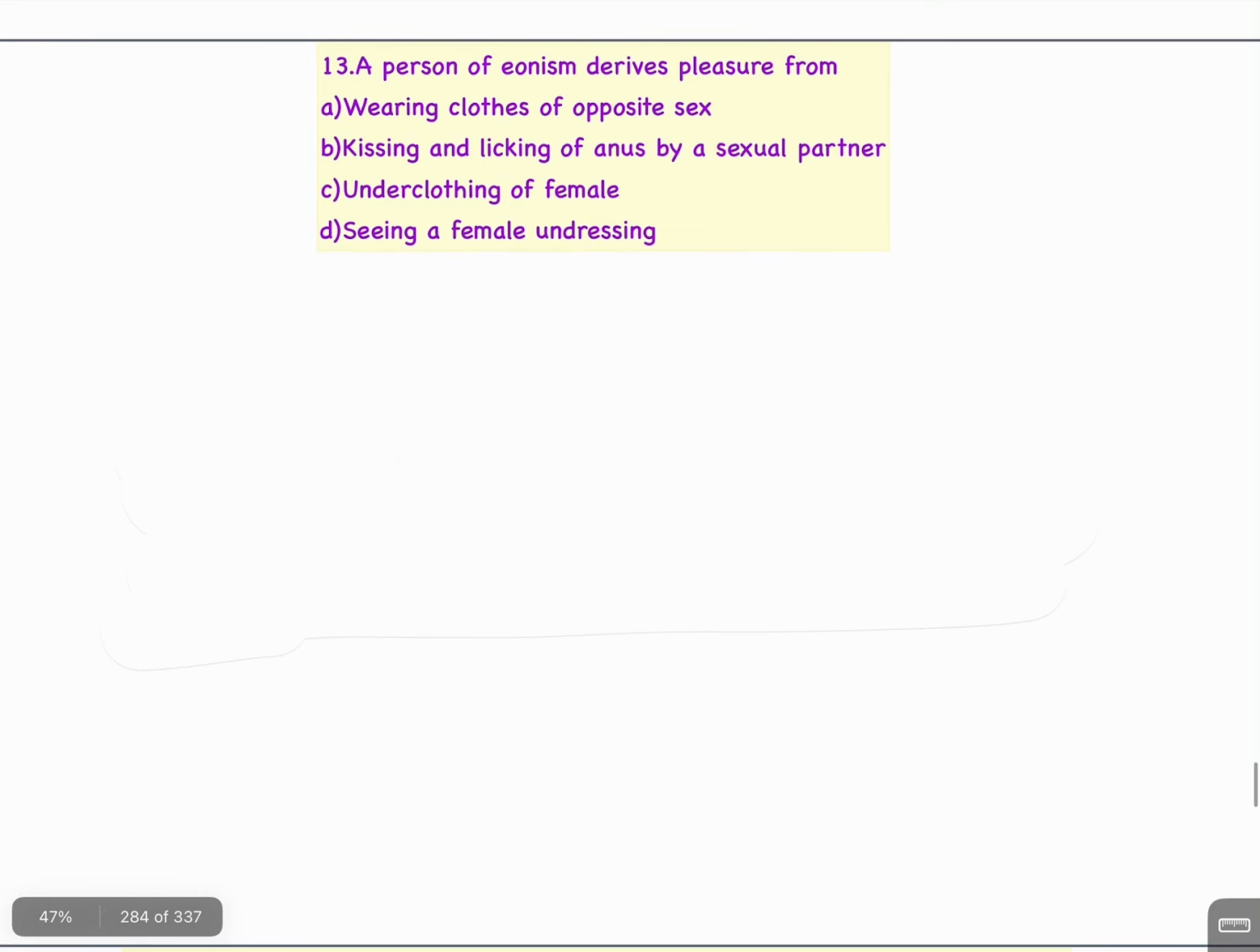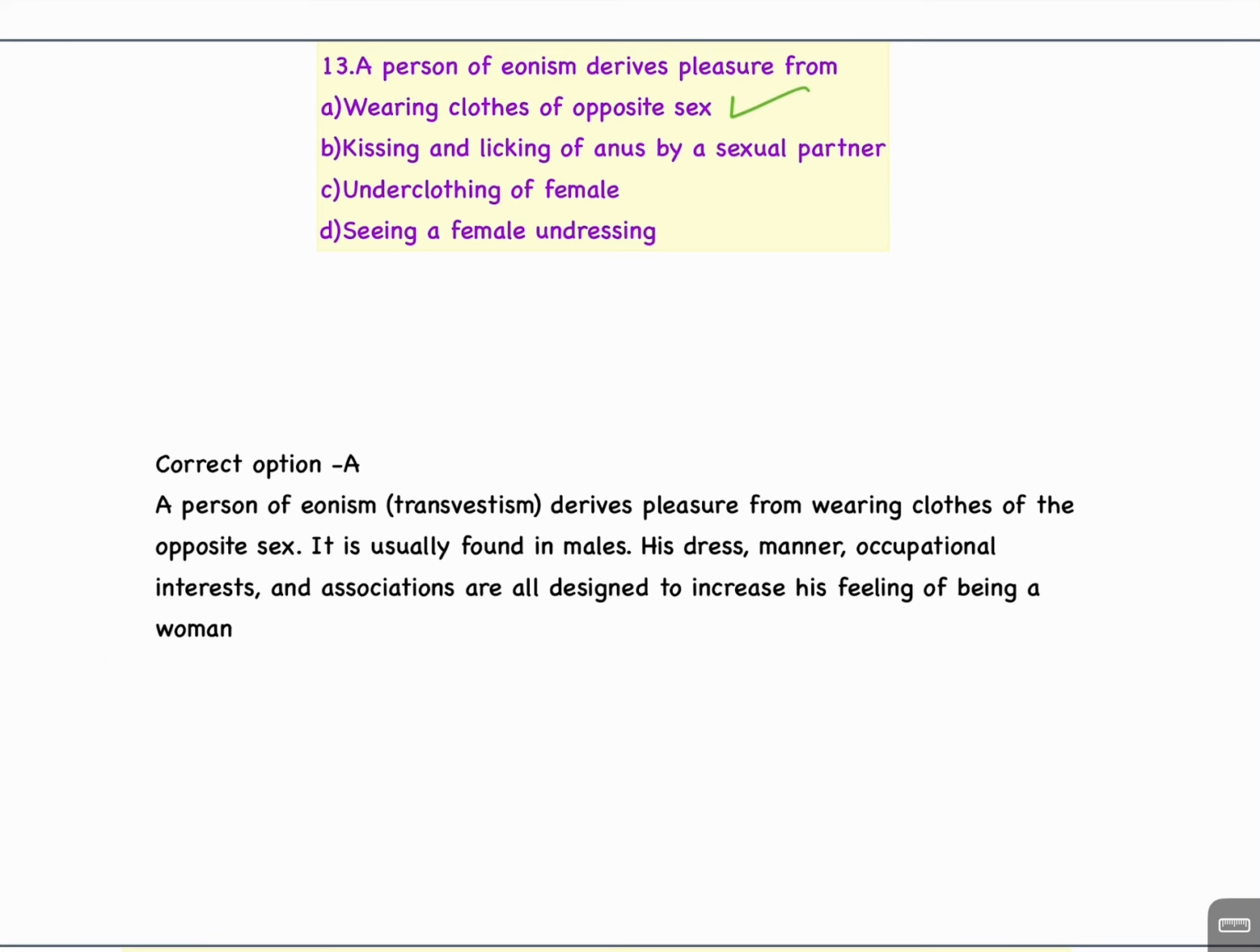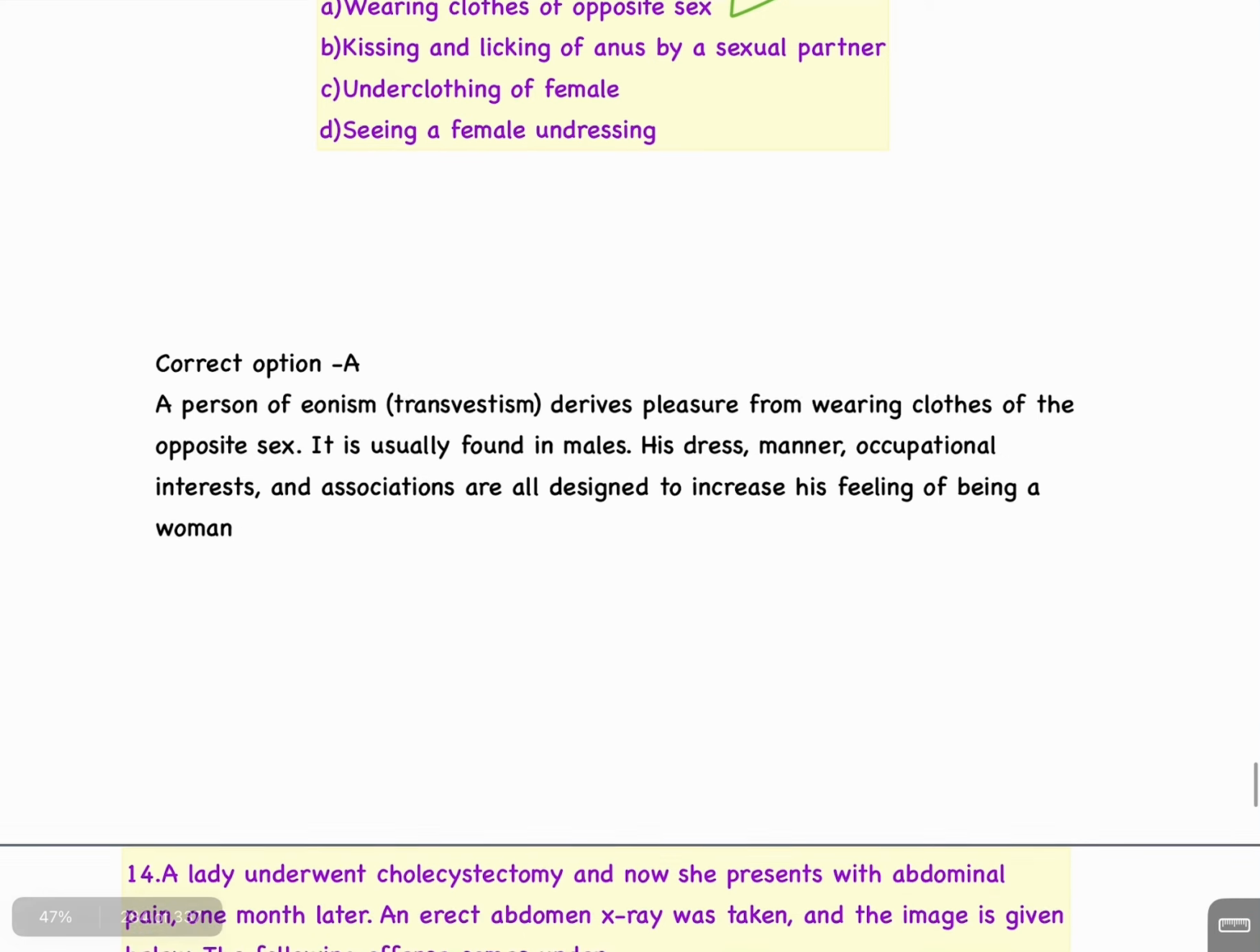Question number 13. A person of eonism derives pleasure from A. Wearing clothes of the opposite sex. B. Kissing and licking of the anus by a sexual partner. C. Underclothing of a female. D. Seeing a female undressing. Answer A. Wearing clothes of the opposite sex. A person of eonism or vestism derives pleasure from wearing clothes of the opposite sex. It is usually found in males. His dress, manner, occupational interest, and association are all designed to increase his feeling of being a woman.